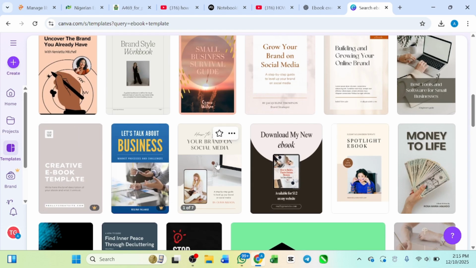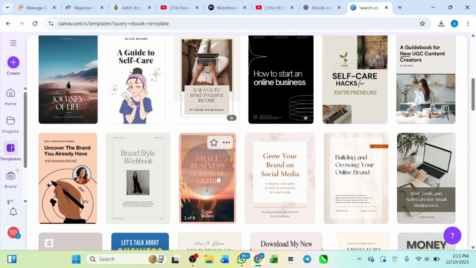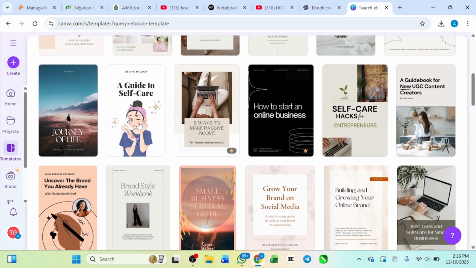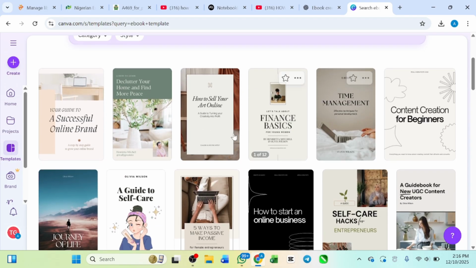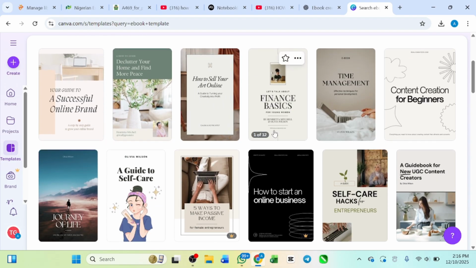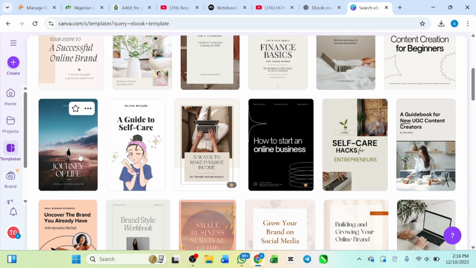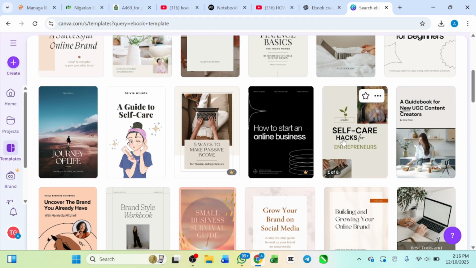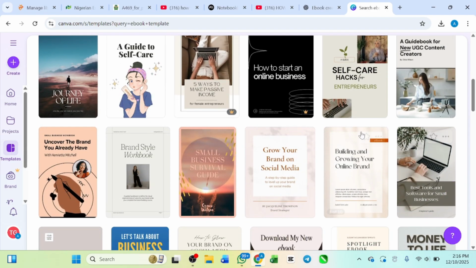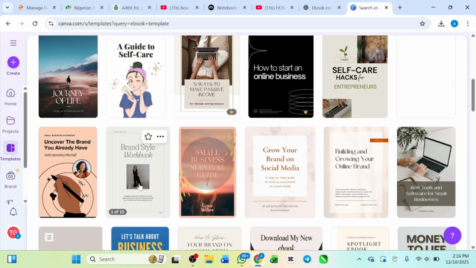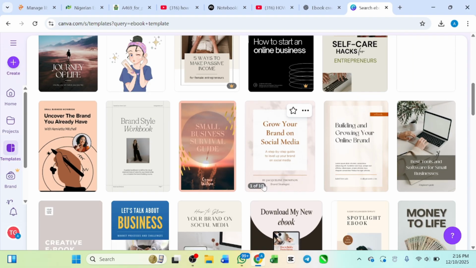But if you are using the free version, just like the one I'm using now, you can go ahead and select from the ones that are free. Select any one that you like that is free. This one is 6 page, 12 page, this one is free, but I'm looking for the one that is 5 page. Or we can edit it and delete anything you don't want. This one is 5 page, but it is pro. This one is 8 page. This one is 11 pages. Just select anything that resonates with what you are doing.